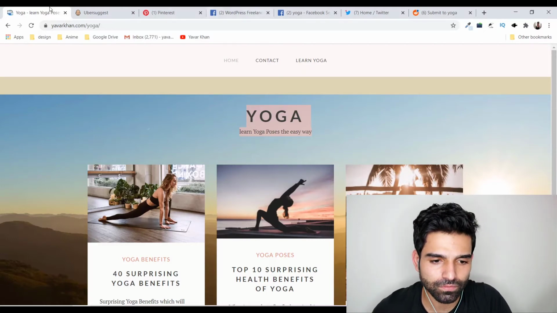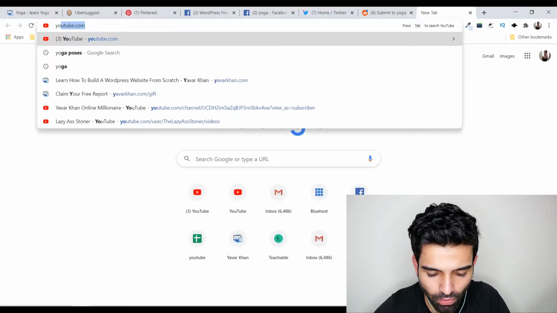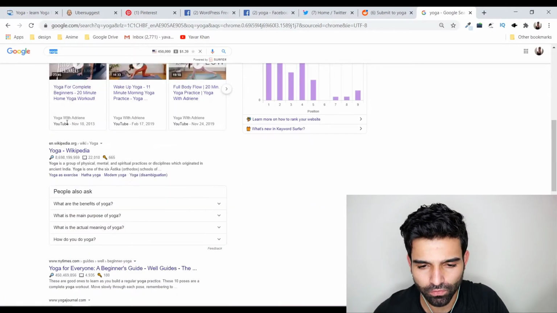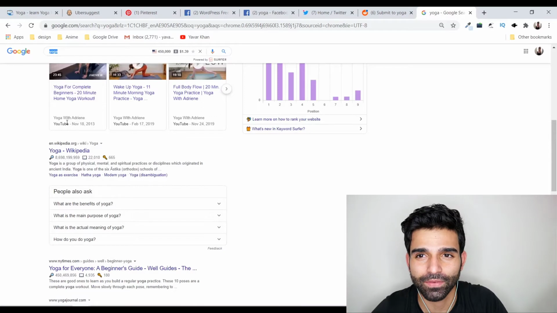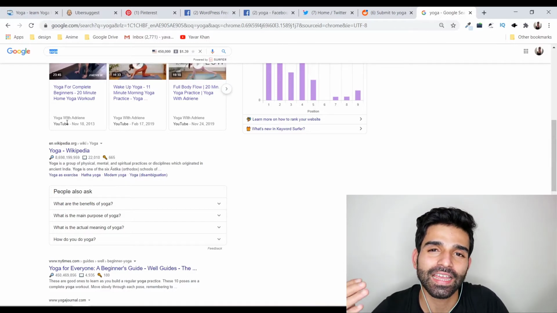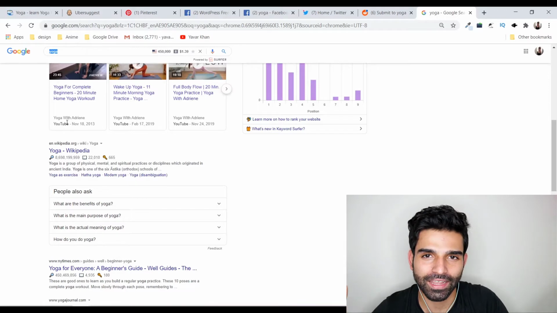So the best thing is first keyword research. Keyword research is very important. If I just go on Google and type yoga, I can't just make an article about yoga, because there are a lot of high authority websites, really big websites, which are ranking for yoga, and for you it would take ages to rank. So the smart way of doing it is to find a low competition keyword with high traffic, which means there are very few websites ranking for that keyword, and there's a lot of traffic. Again, low competition, high traffic keywords.